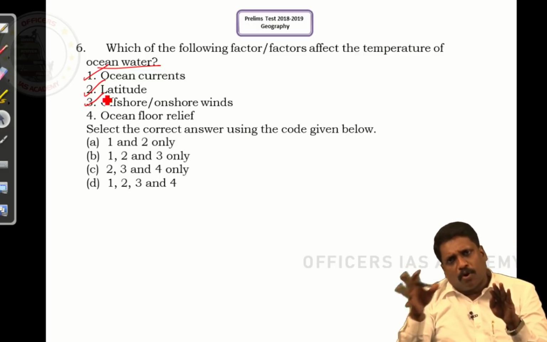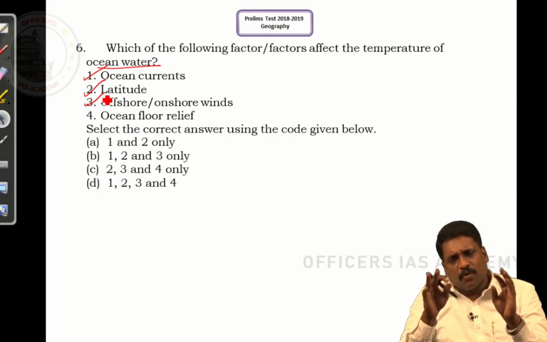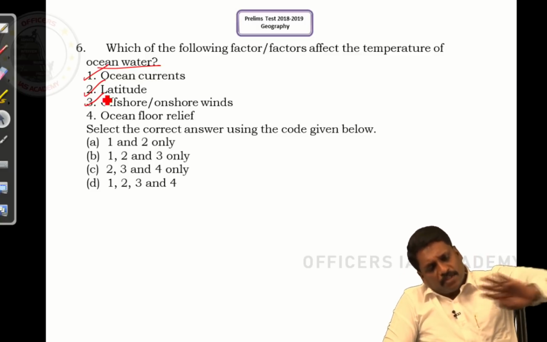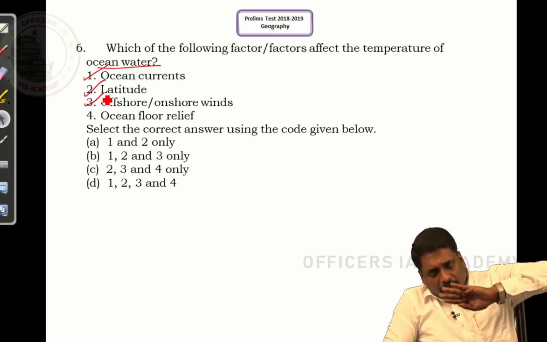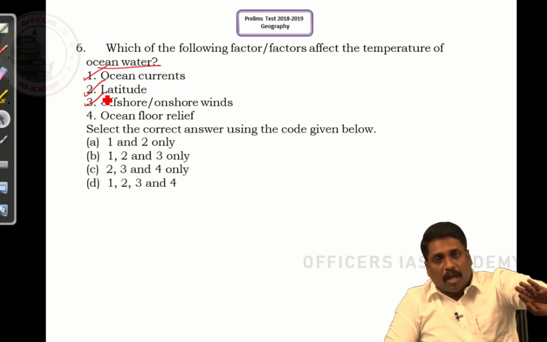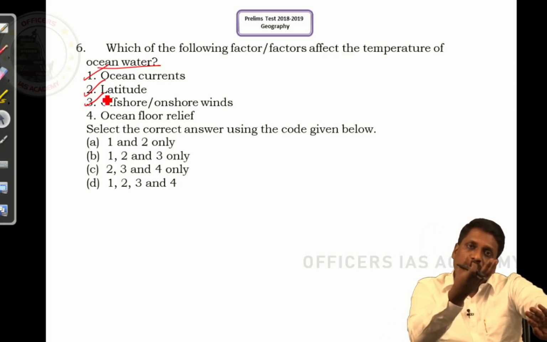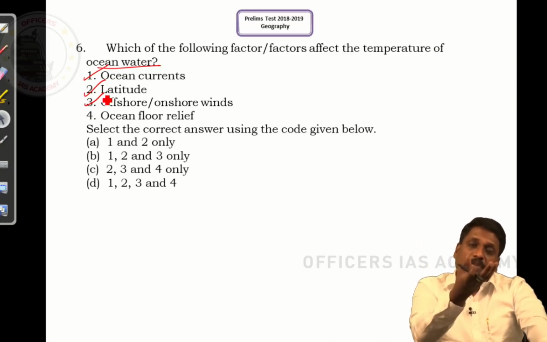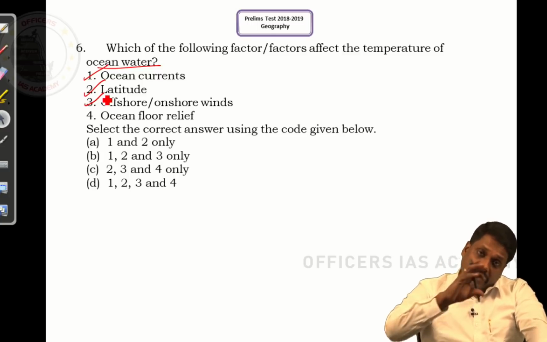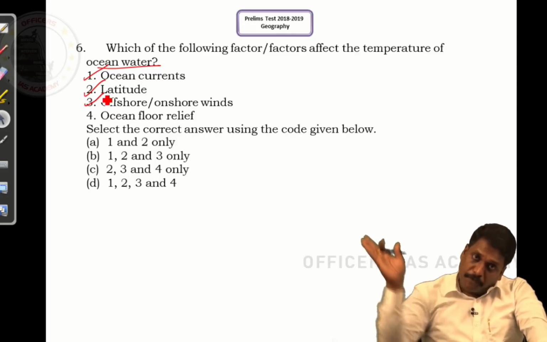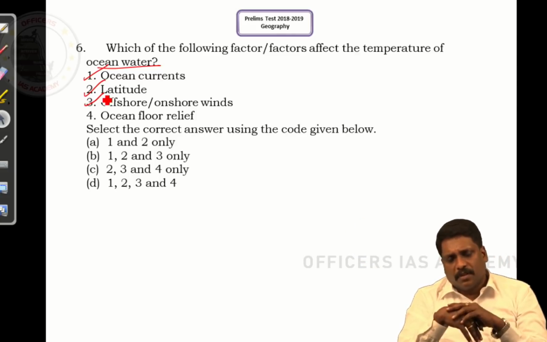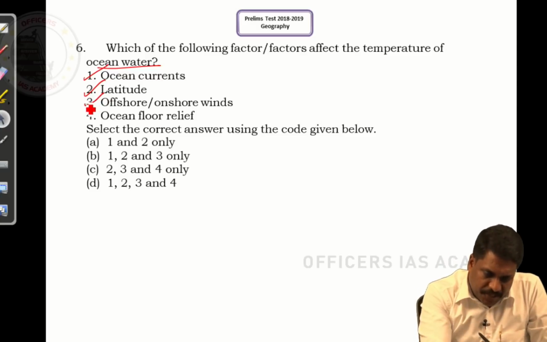So, offshore and onshore wind will also affect the ocean water temperature in different fashion. For example, when I talk about offshore wind, it normally removes the surface water in the ocean. If the surface water is removed, what happens? Cold water will be coming to the surface of the ocean by the process we call upwelling. If that is the case, offshore wind can reduce the ocean temperature sometimes. Whatever may be the case, it affects drastically.